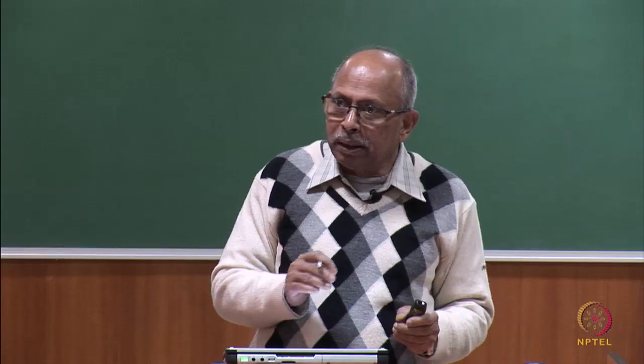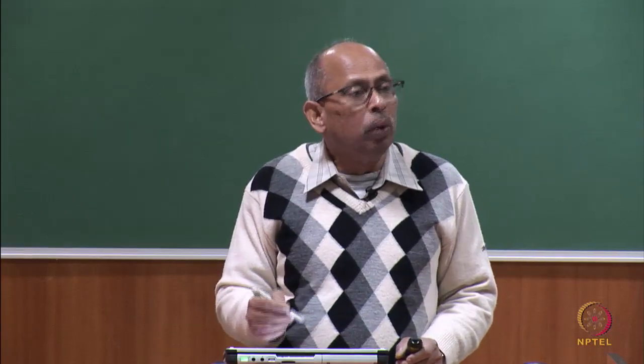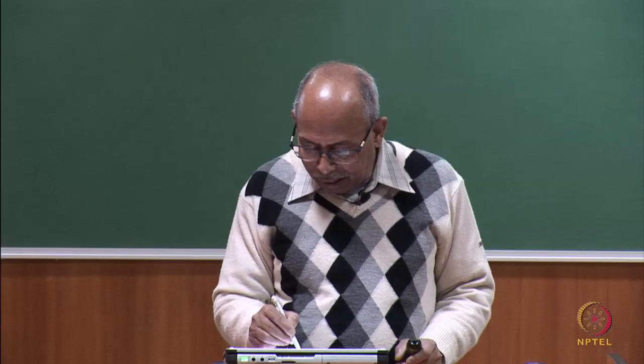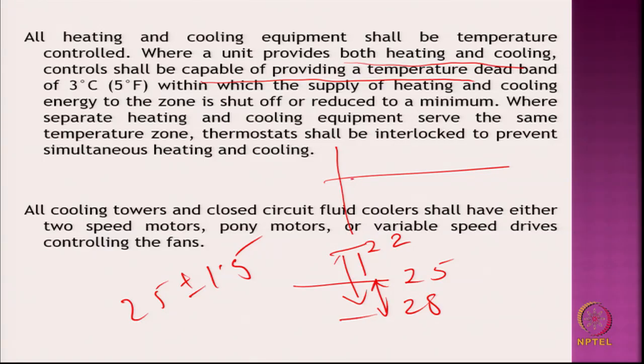For example, it might require a longer time to cool. Supposing this is the band, let us say. With a 2-point off-on control switch, supposing it has become too cold, therefore the system is off.